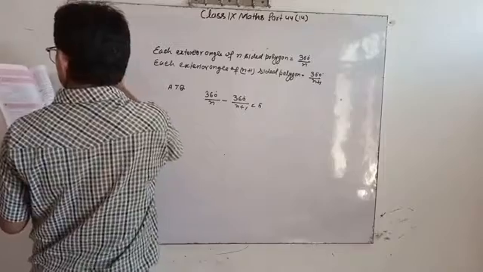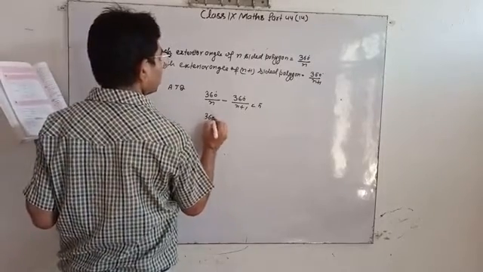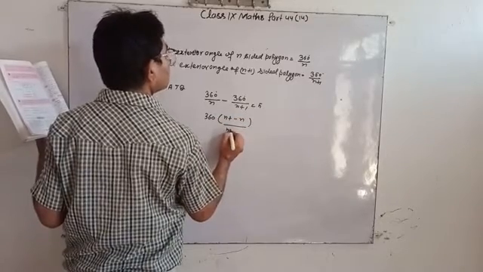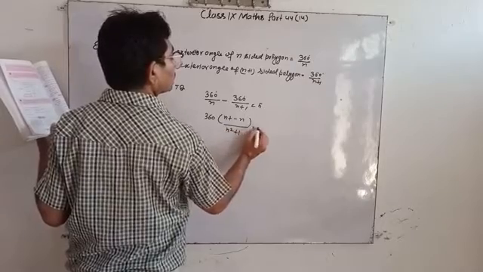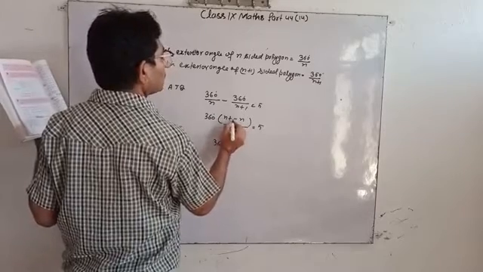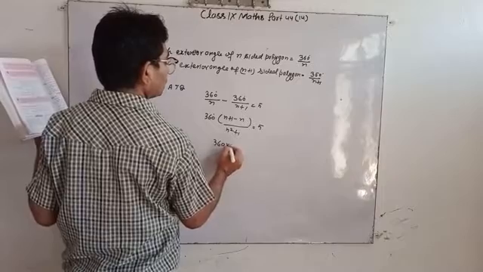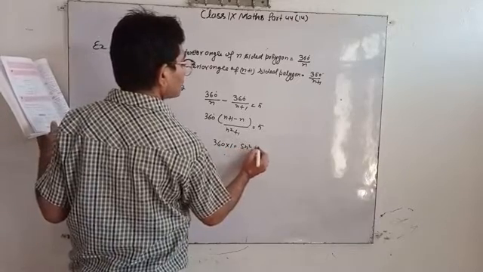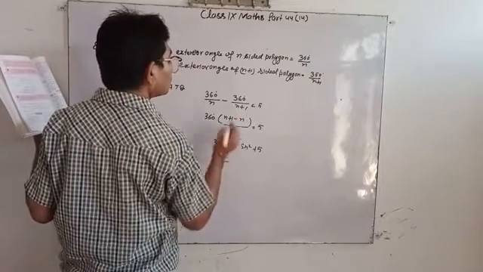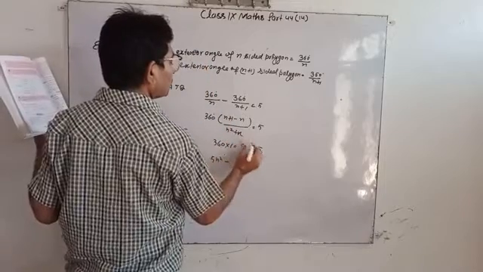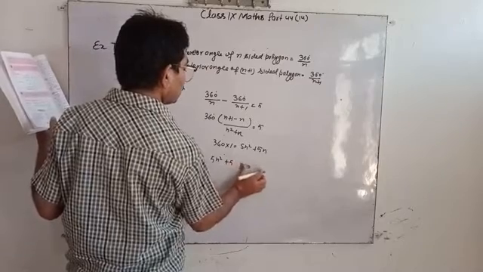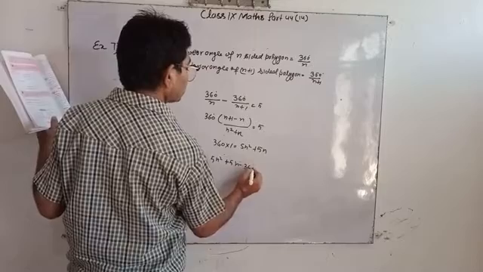On solving, 360 times (n plus 1 minus n) upon n(n plus 1) equals 5. So 360 equals 5n squared plus 5n, which gives n squared plus n minus 72 equal to 0.